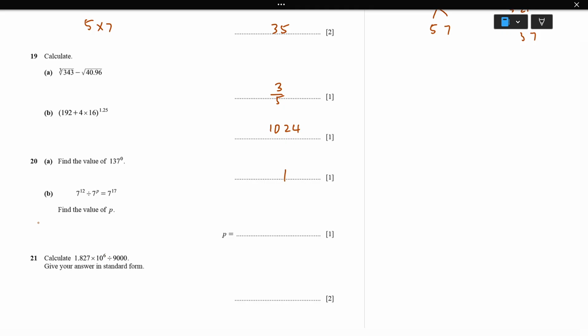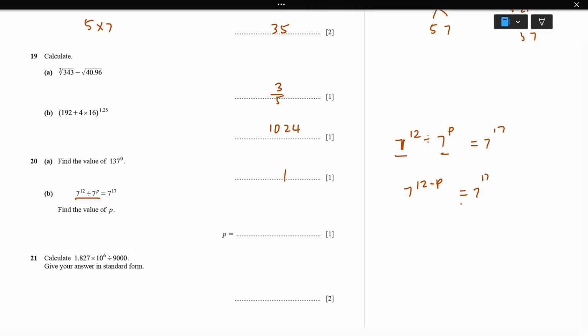Next, when we divide, the exponent is going to be a subtraction. So 7 power 12 divided by 7 power p equals 7 power 17. Here with the same base, it is a division, so we can write 7 power 12 minus p equals 7 power 17.